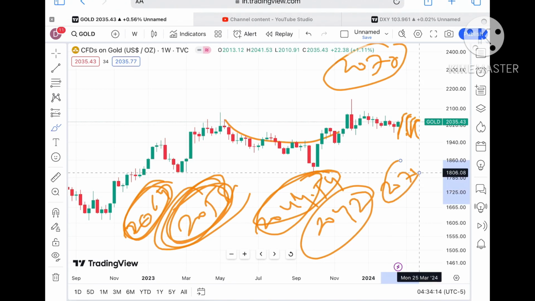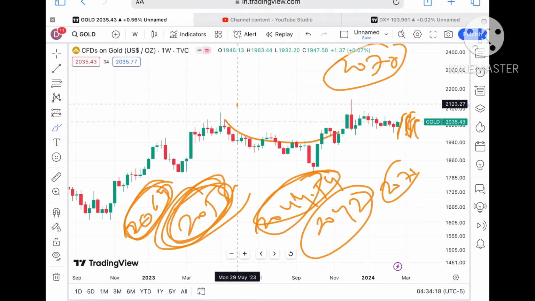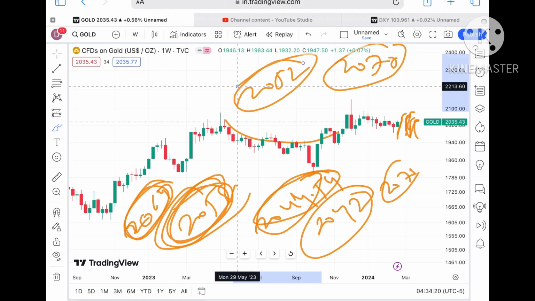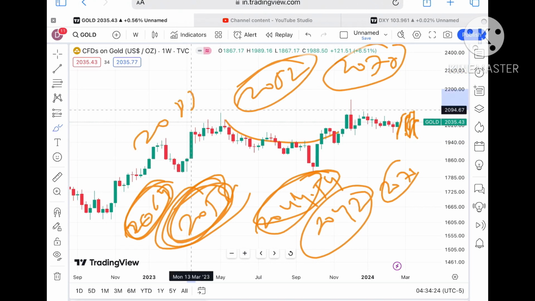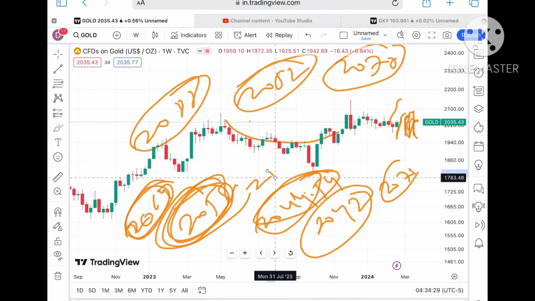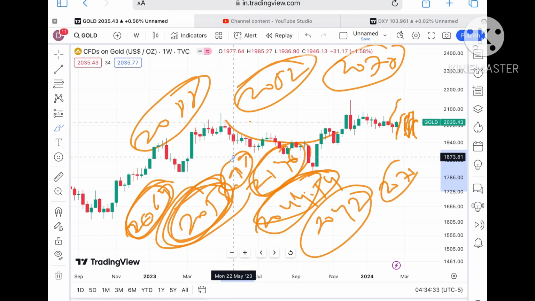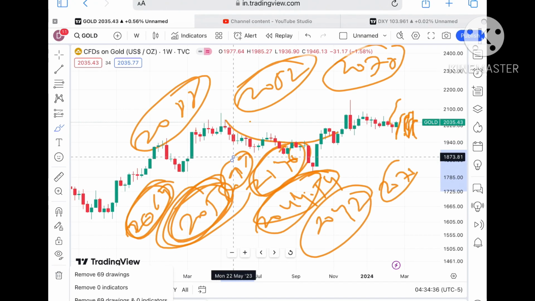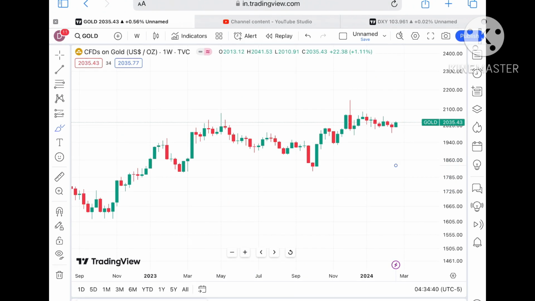As soon as the price starts sustaining over 2070, a further high we can see towards a level of $2076. And if that level sustains, a further upside we can see towards $2082. And if that level sustains, a further high towards $2088. And if that sustains, a further upside towards $2146. And if the price moves above that level, a further upside movement we can see.